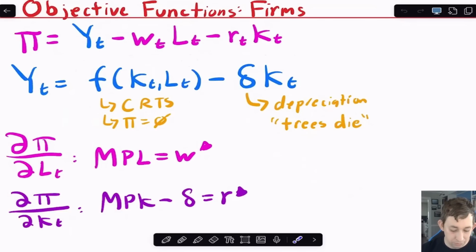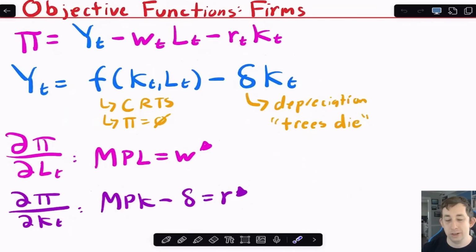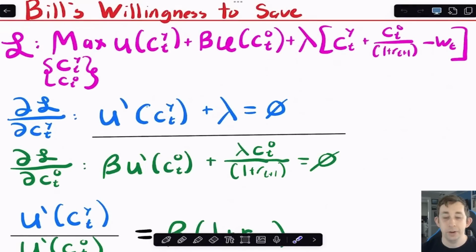Now, of course, if we remember from profit maximization, the wage and the rental rate are going to be based on the marginal product of labor. So whatever this marginal product is, minus depreciation, that's what we're going to pay in terms of the wage and the rental rate in this economy. So now that we know optimal consumption, and we know what the wage and the rental rate are, the last piece we need to figure out is how much Bill wants to save when he's young for when he's old. And that's going to come out of this utility maximization problem.